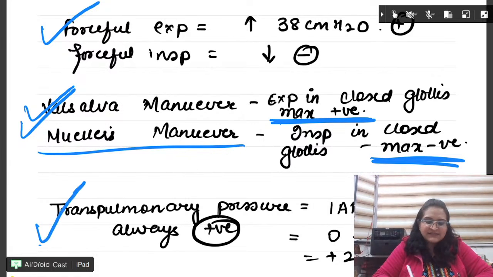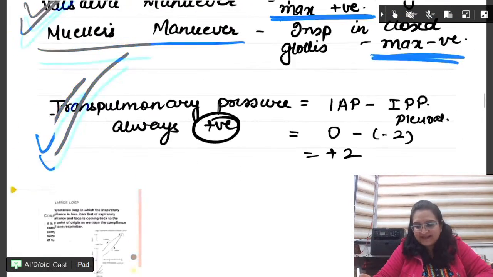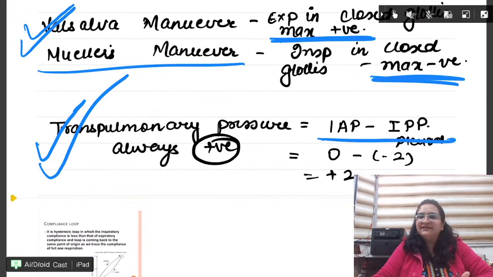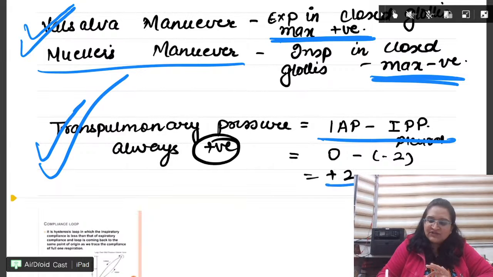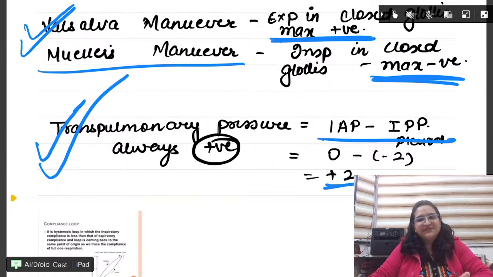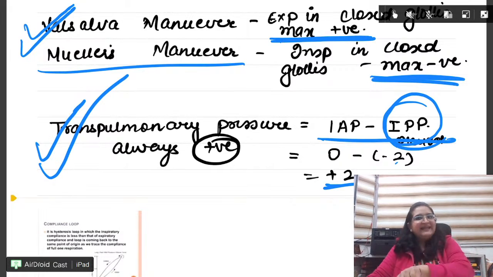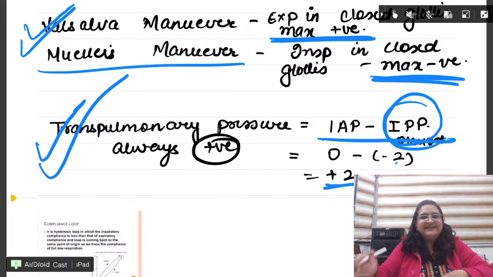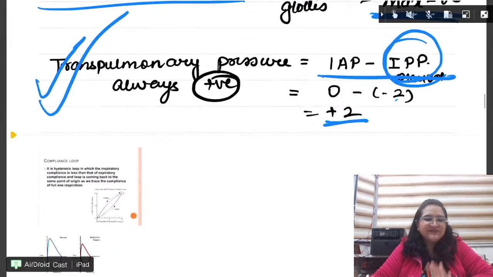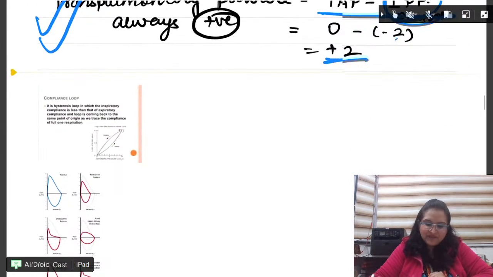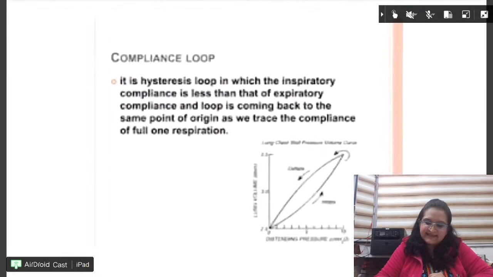Transpulmonary pressure is the difference between the intra-alveolar pressure and the intrapleural pressure. It is always positive, because the intrapleural pressure is negative, and whenever you do minus of minus, it becomes positive. Done, beta. Now quickly let us see these things.